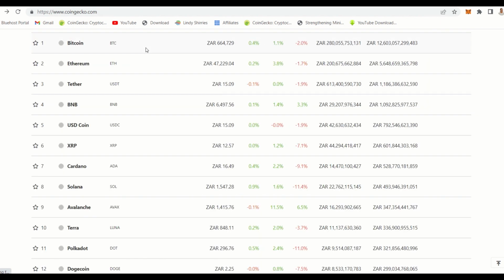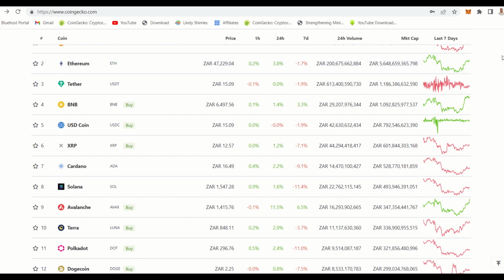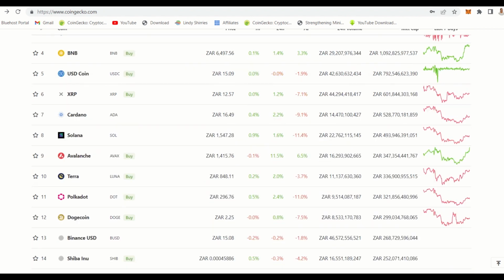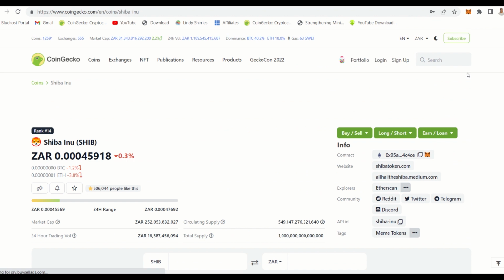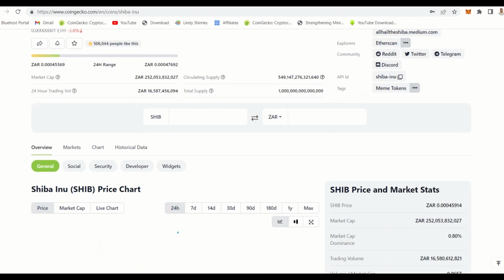So now let's go to coins that are cheap. Say maybe you only have 100 rand and you want to buy something that is really cheap. Now when you look at these prices, you would see that there's something which is around 2 rand, like your Dogecoin. So 2 rand you can buy, and Shiba Inu, you'd see it's not even 1 rand. So something like this, you can buy many of these coins. Let's look at Shiba Inu, and I know it hasn't been doing well, and probably this is the right time to buy Shiba Inu in millions.